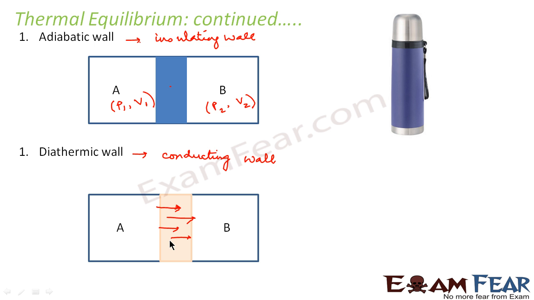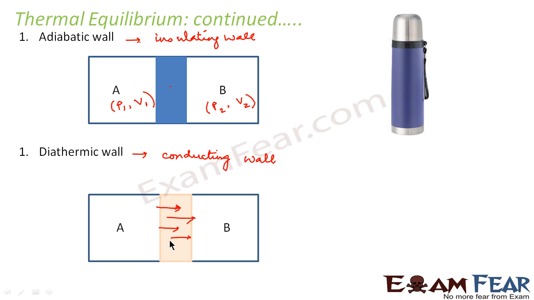After some time, the pressure and volume will keep changing because they are at different pressures, different volumes and different temperatures. So there will be some flow of heat between the two systems until they both reach the same temperature. That means heat will flow until the system reaches the state of thermal equilibrium.